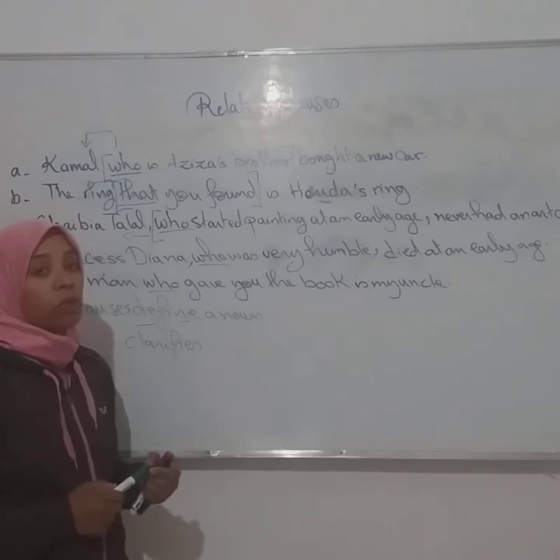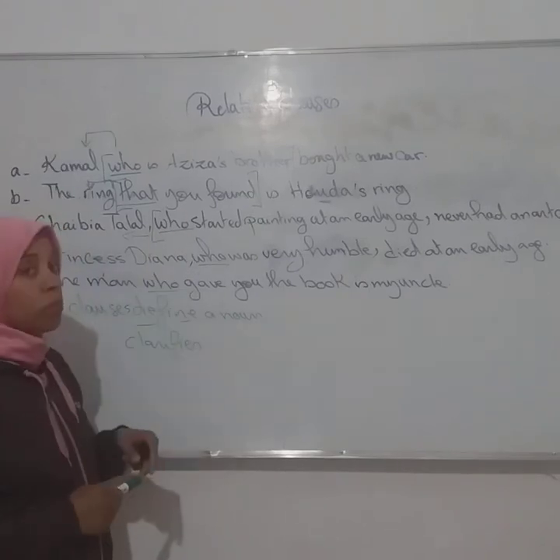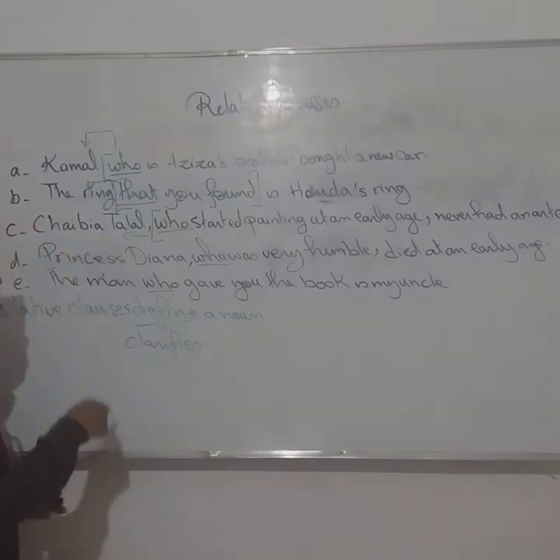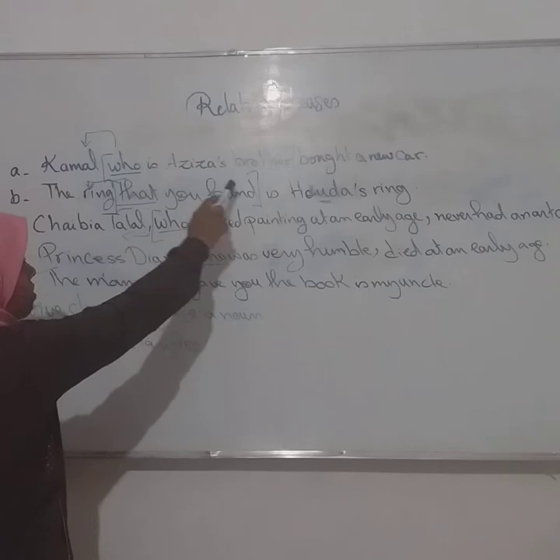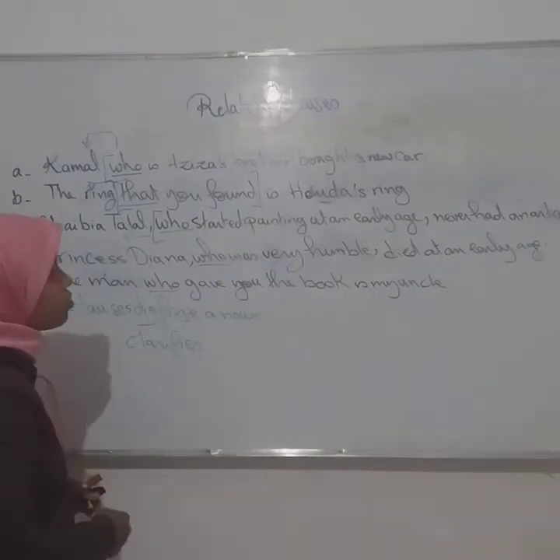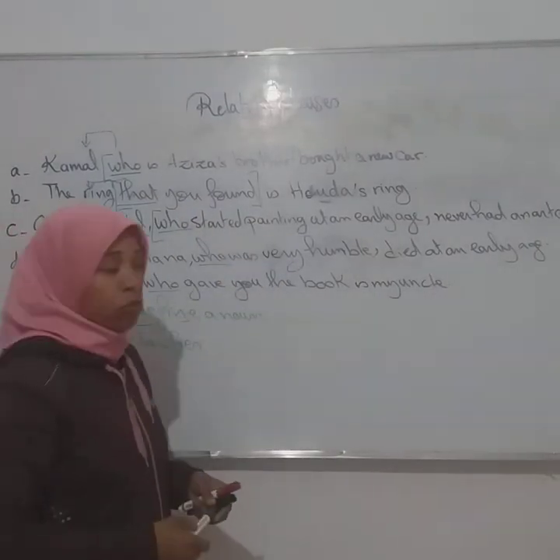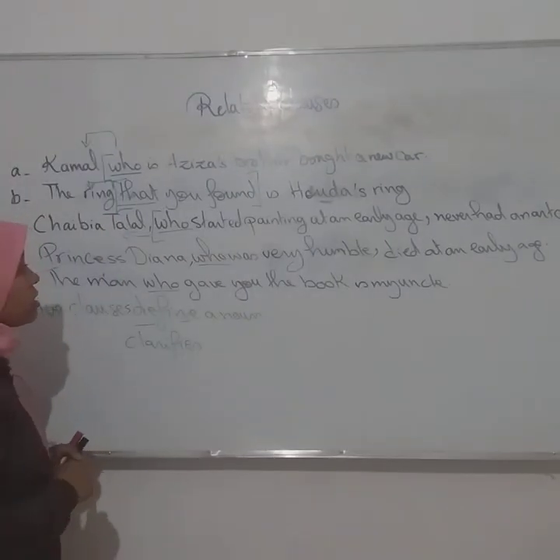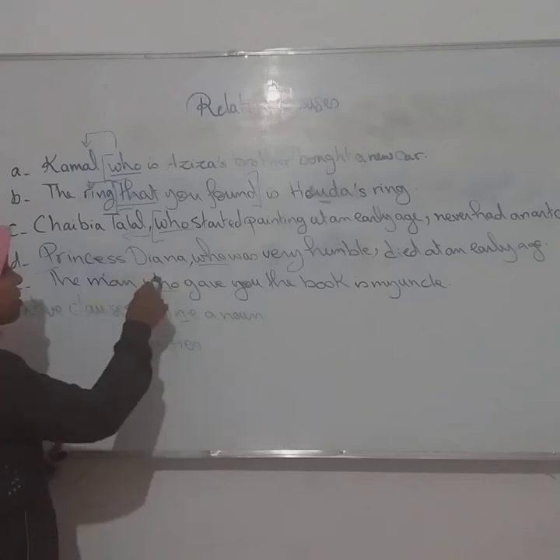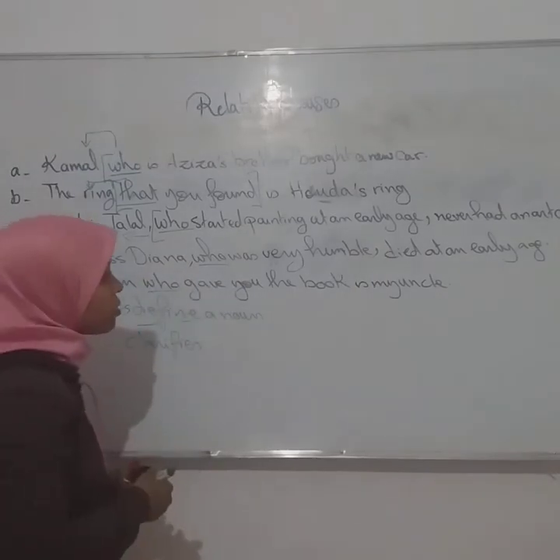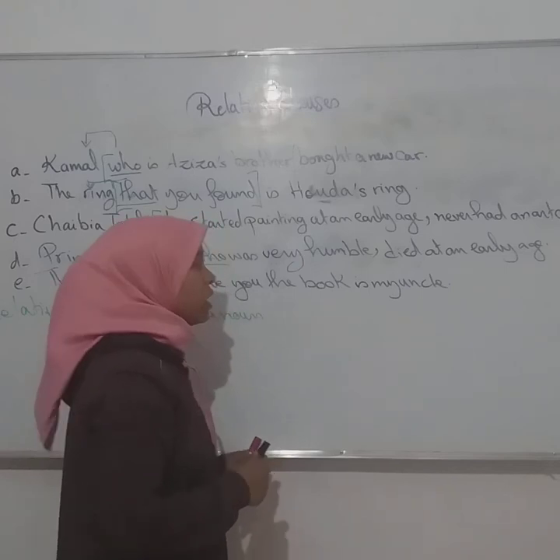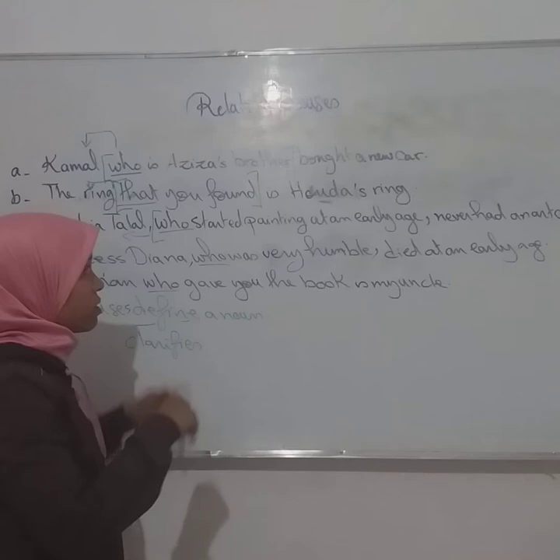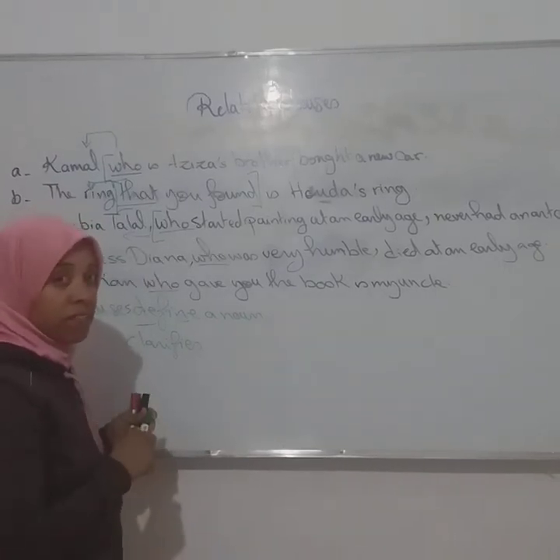Okay, here when we say that they clarify a noun, if you look at the examples and study them, you will notice that there is a difference. Here, as you can see, we have the sentence and it goes straight until you stop by a full stop. But here, what do you have? You have a comma. You have two commas here. Again, the same thing here. Princess Diana, who was a very humble person, died at an early age. So here, as you can see, it's between two commas. Is there a difference between the two? Yes, there is a difference.